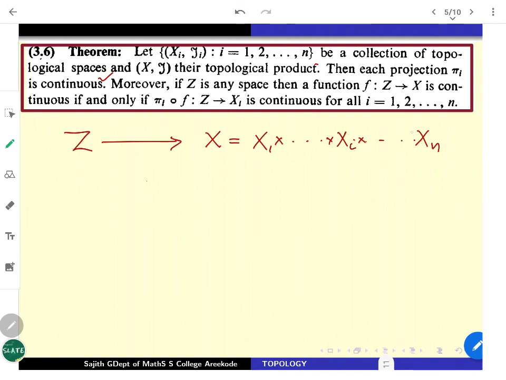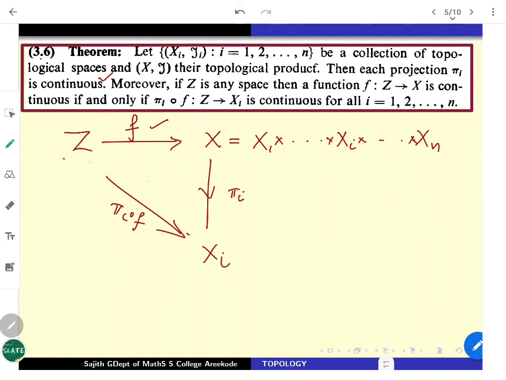Now, f is given as a function from Z to X, and I have projection maps to the corresponding Xi's. Then we talk about the composition, pi i composed with f. If f is the given function, form pi i dot f; that takes Z to Xi. Just look at the commutativity of the diagram, that's all.